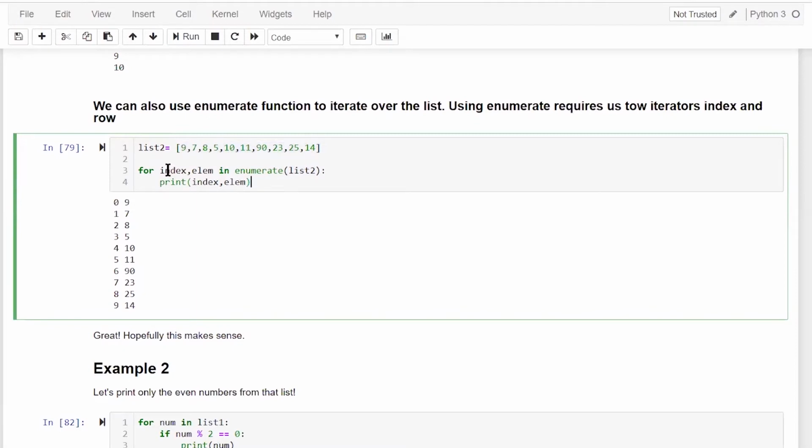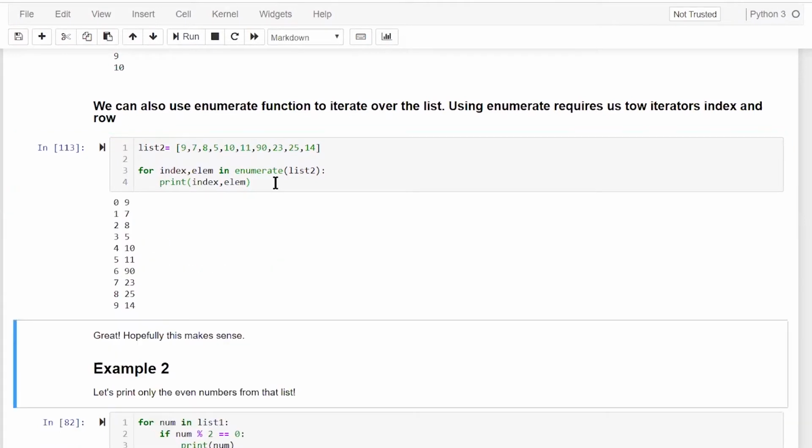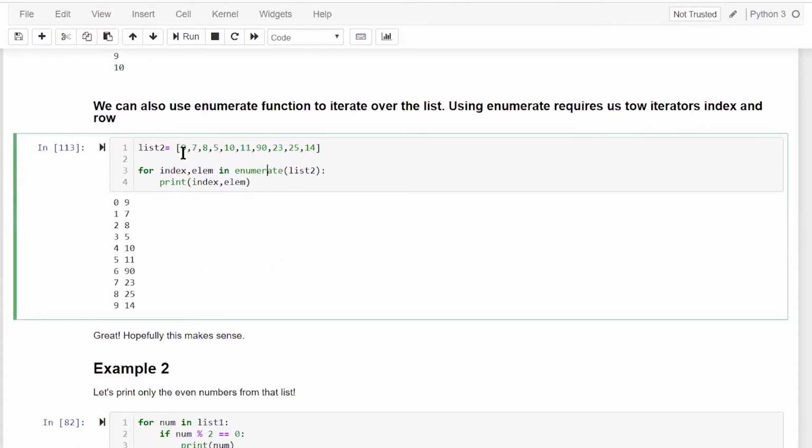So I do for index comma elm in enumerate list. It will print the index of the element and the element. The index will always be in the same order starting from 0, and it will give me the element at that index. So 9 is there at the first index, and then 14 at the last, and so on and so forth.